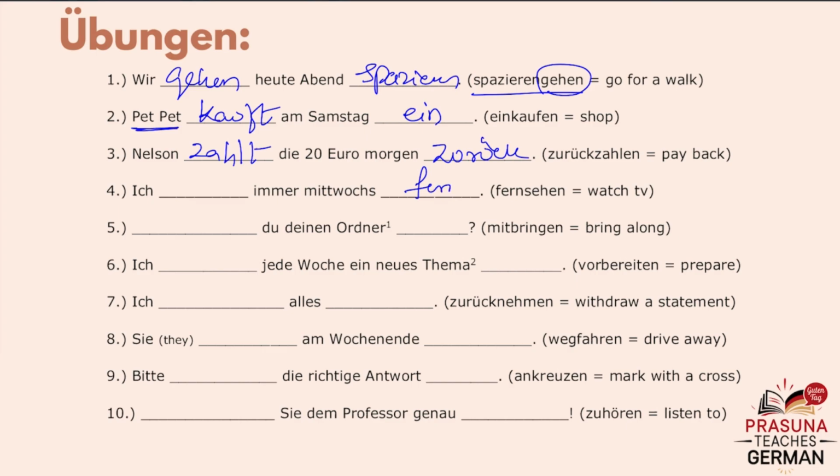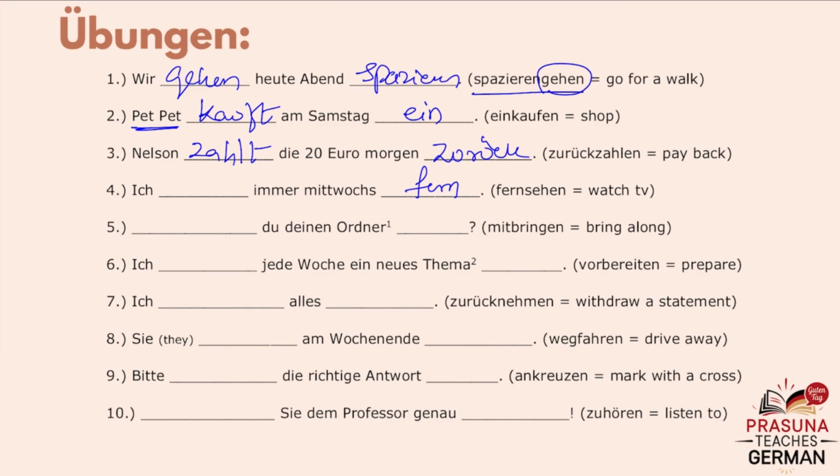Fernsehen, put the fern in the last. Conjugate sehen according to ich. Ich sehe immer mittwochs fern. Now, when you are even posing a question, you have to follow the same rule. So, like mit is in the last, put the bringen in the first place. Du is the subject, so: Bringst du deinen Ordner mit?